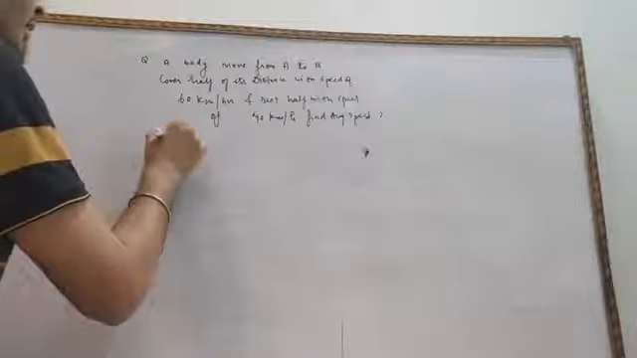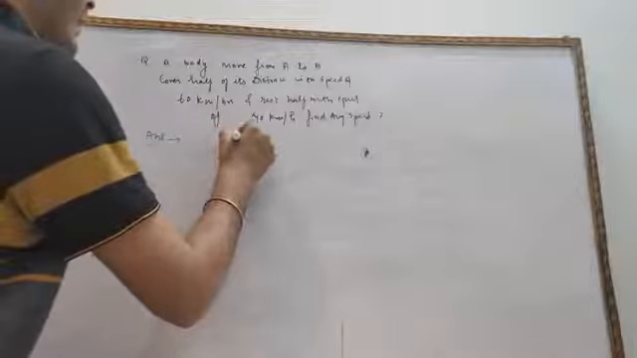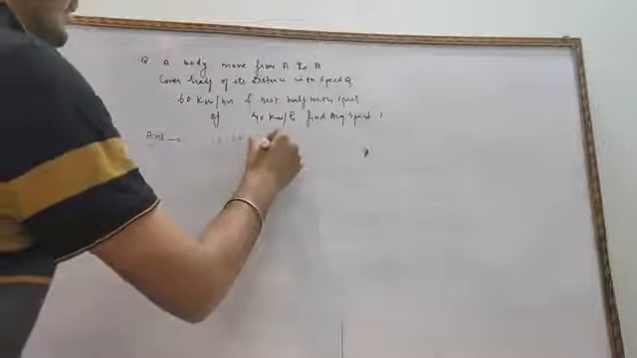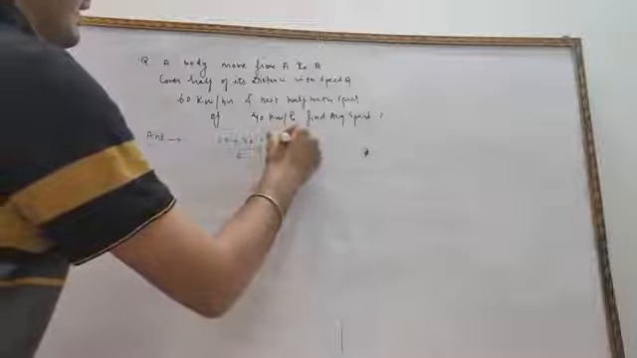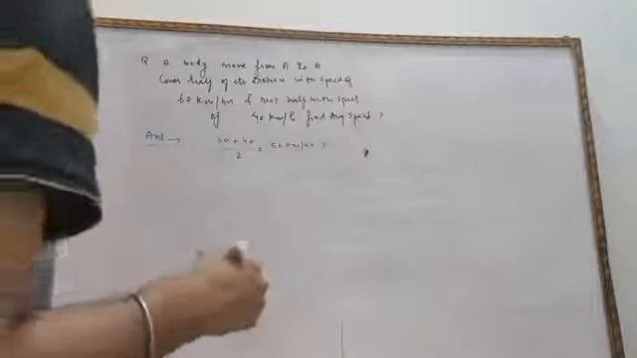So what do you mean by average speed? Most of the students will commit a mistake. They will simply add 60 plus 40 and divide by 2, then equals 50 km per hour. This is a wrong solution. We need to determine the average speed properly.